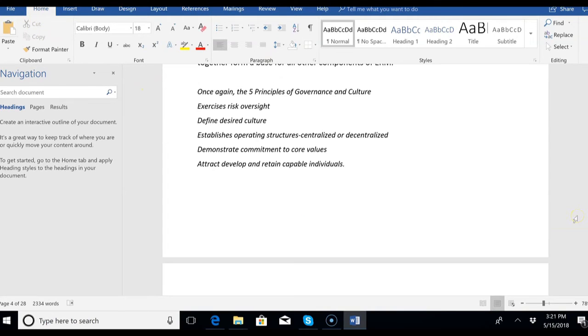So we've been heavily focused on the governance and culture component of the new ERM model, and the 5 principles that support it are exercising oversight, defining desired culture, establishing operating structures, demonstrate commitment to core values, and attract, develop, and retain capable individuals. These are the 5 principles that support governance and culture.